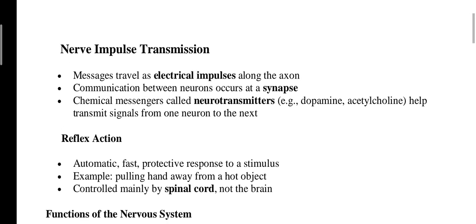Next, nerve impulse transmission. How are impulses transmitted? Messages travel as electrical impulses along the axon. Communication between neurons occurs at a synapse. Chemical messengers called neurotransmitters help transmit signals from one neuron to the next neuron. Examples: dopamine, acetylcholine. Okay, dopamine comes under the sympathetic and acetylcholine under the parasympathetic nervous system.